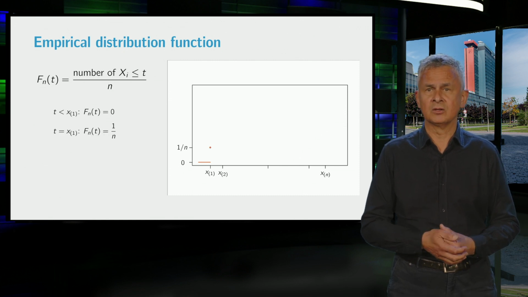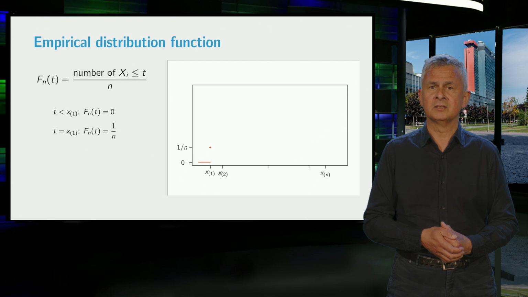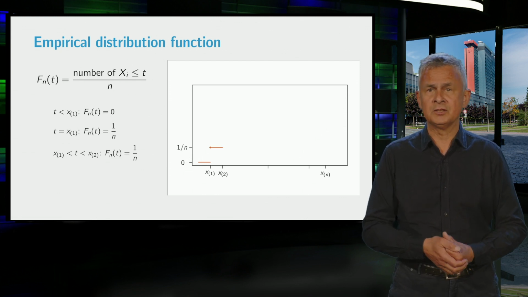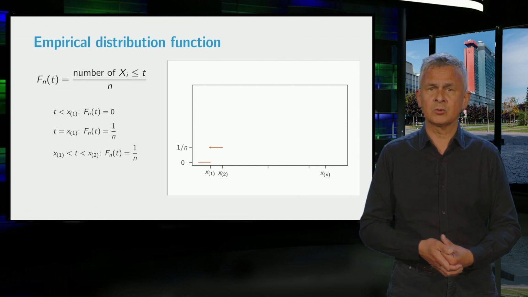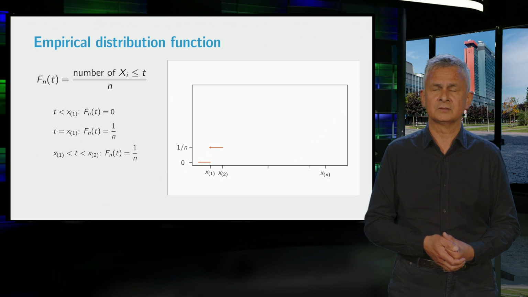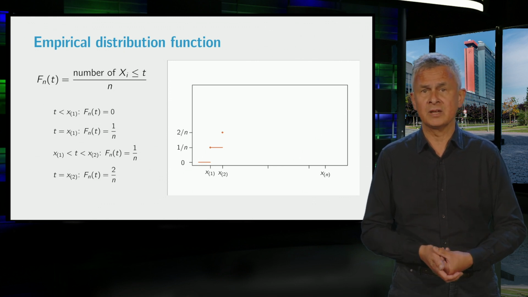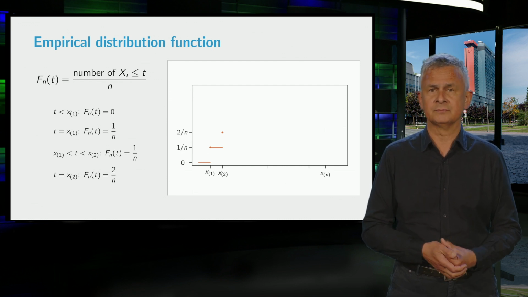When t is equal to the smallest order statistic, there is exactly one observation less than or equal to t, so that Fn of t is equal to 1 over n. And if we move t to the right, the value of Fn stays 1 over n until it is equal to the second order statistic. And for this t, there are 2 observations less than or equal to t, so that Fn of t is equal to 2 over n.